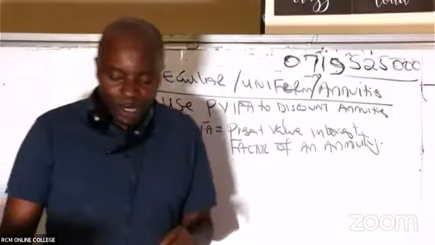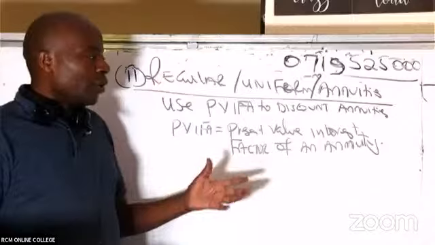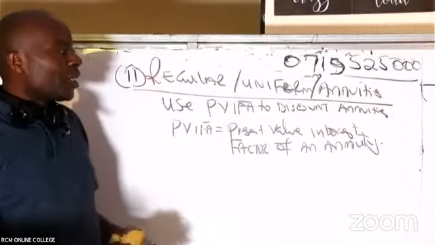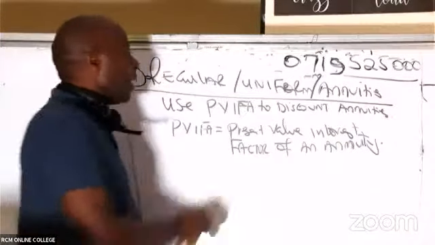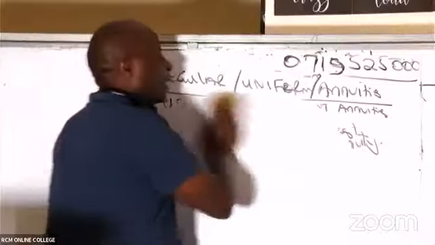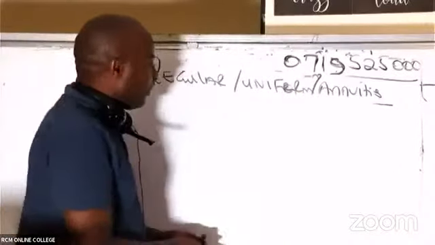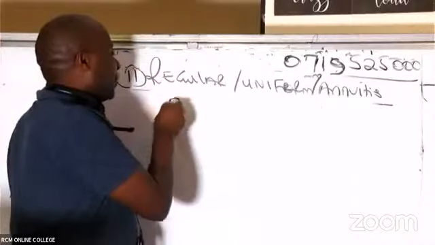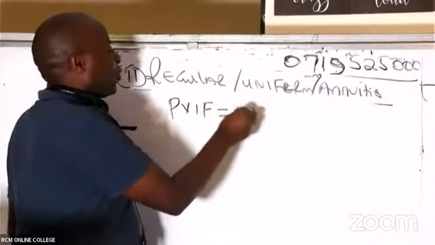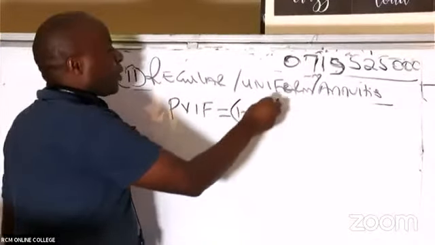But you will be able to now use a combo of videos and some live classes here. Now, ladies and gentlemen, remember that the formula of PVF is 1 plus R raised to negative n.